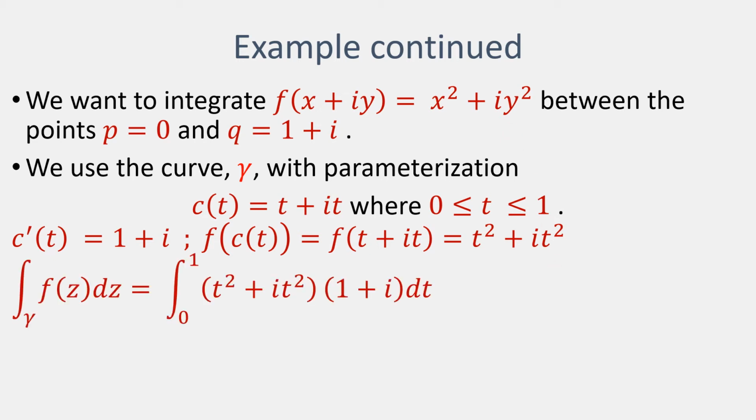And now, if we put all of that into what we derived on the previous slide, if we are integrating this function along this line, then the outcome is exactly the same as integrating between the limits 0 and 1 this function here. And that is fairly easy to check. The outcome is 2 multiplied by I divided by 3. So that's our complex integration solved for that particular case.